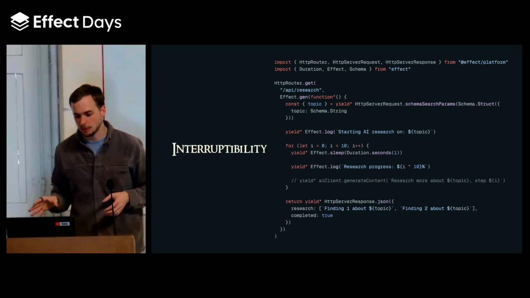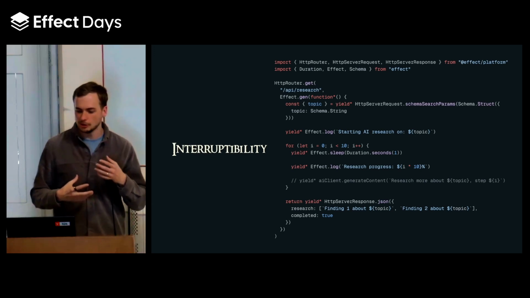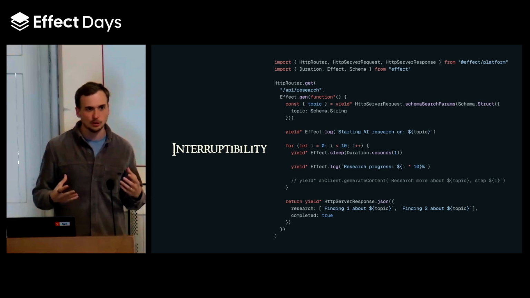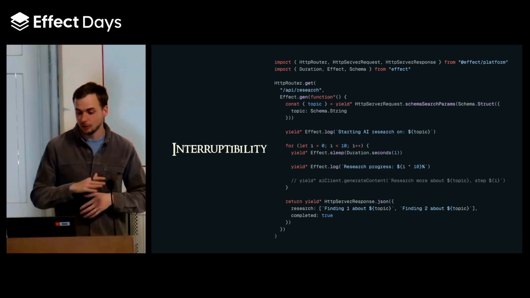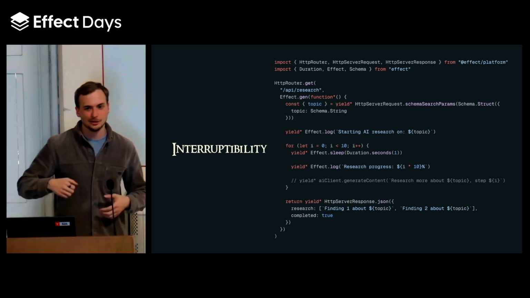So when I'm in the promise world, I would now need to implement an abort controller. There's a lot of overhead, a lot of bespoke logic, and we are done. So in terms of interruptibility, there's nothing to do. It's always already built in, and that's just to me fascinating. Like there's no work to do.